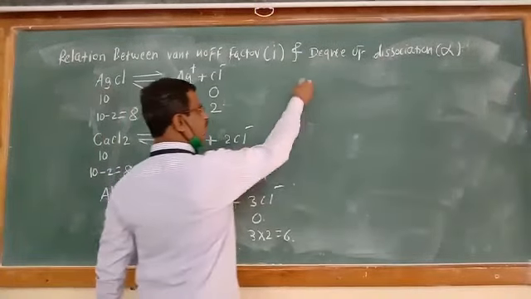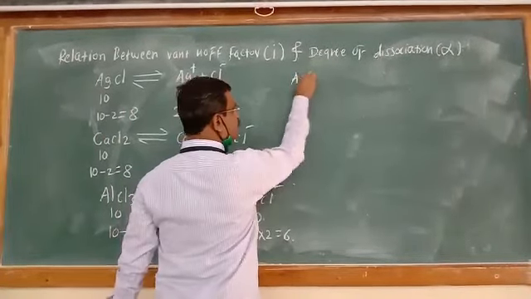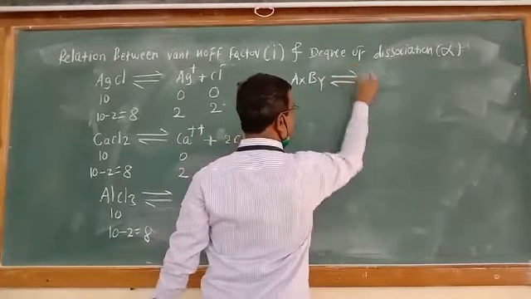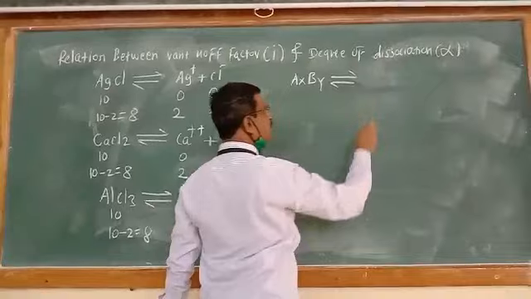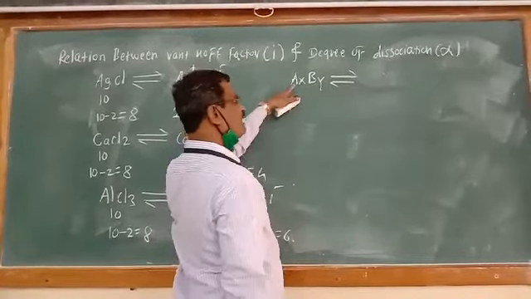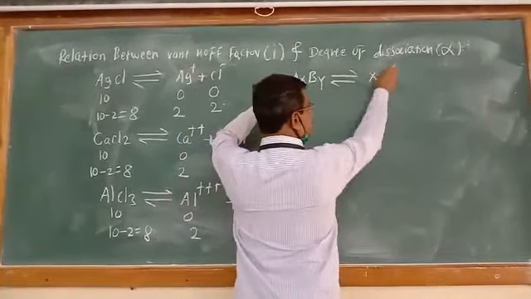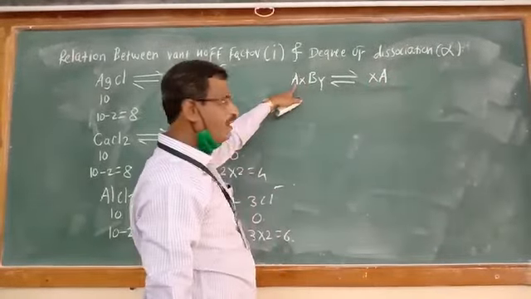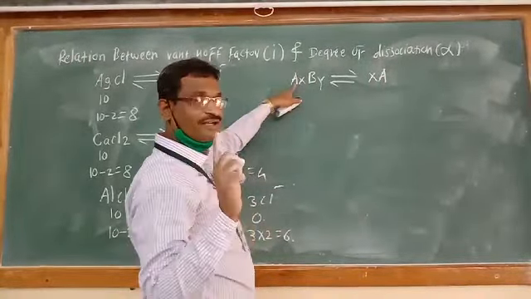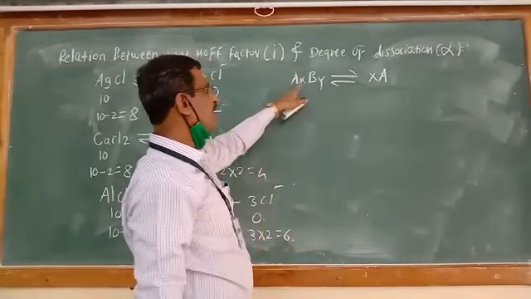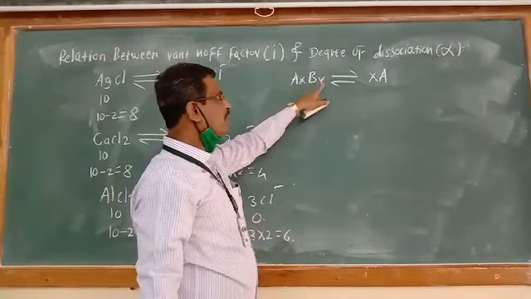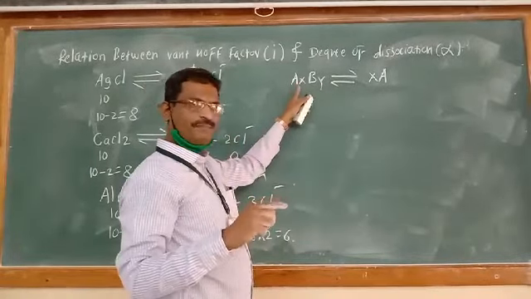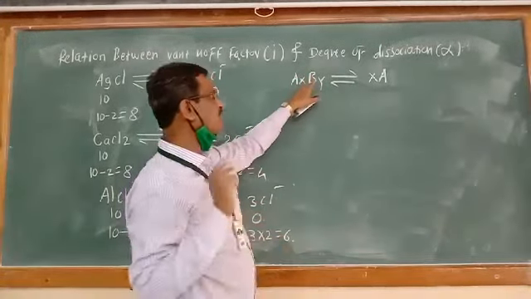Now let us consider we have the weak electrolyte AxBy undergoing incomplete dissociation. It is producing how many A? What is the charge of A? You got it? The number of moles of the second is the charge of the first, and the number of moles of the first is the charge of the second.